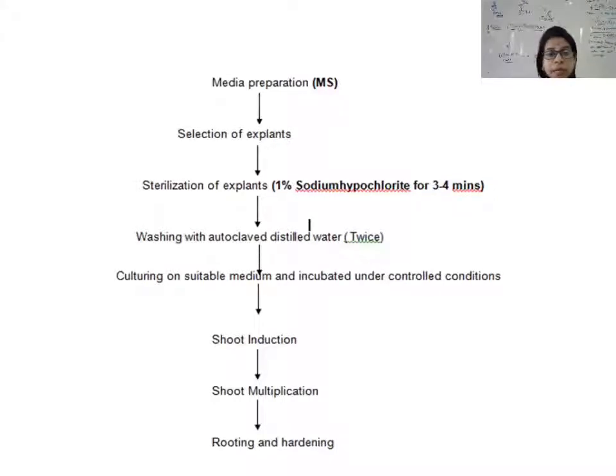Once we have selected the explant, we are going to sterilize it with the help of a sterilizing agent. As we have taken these plants from the environment, there are so many microorganisms present on the surface of these plants, so it is very necessary to sterilize the surface. That's why this step is known as surface sterilization, and generally we are using sodium hypochlorite, for 3 to 4 minutes. After sterilization we are going to wash with autoclaved distilled water. It may be twice or thrice, but generally we are using twice.